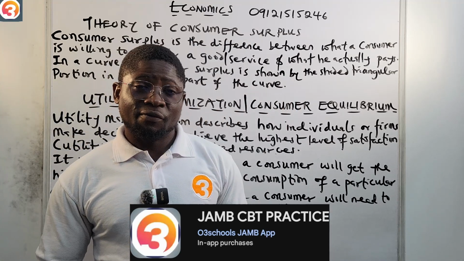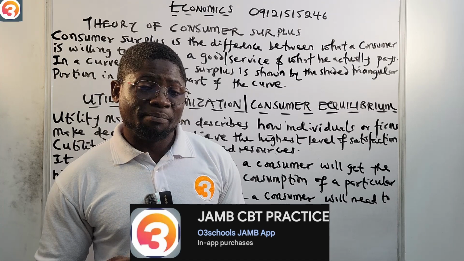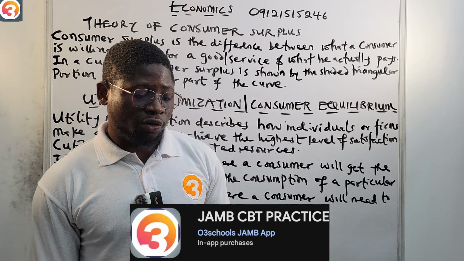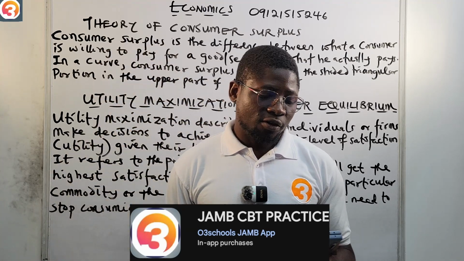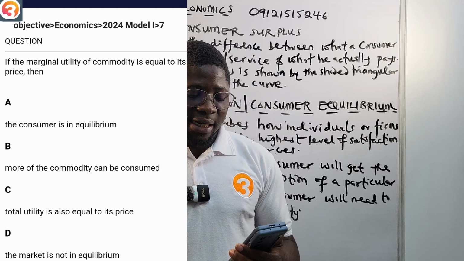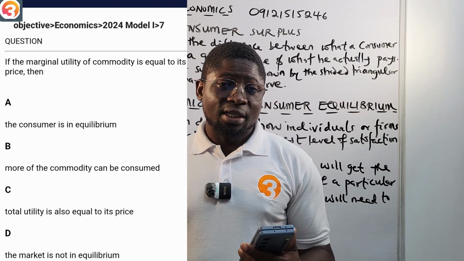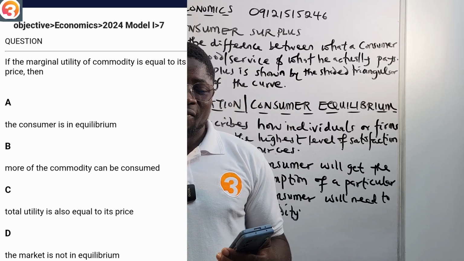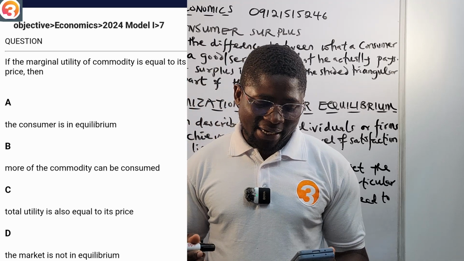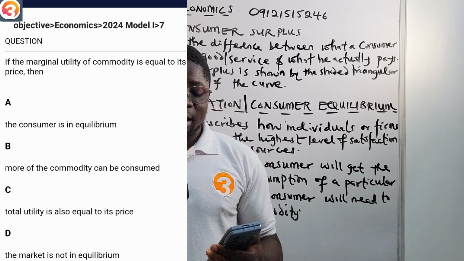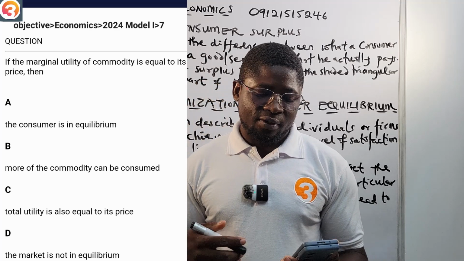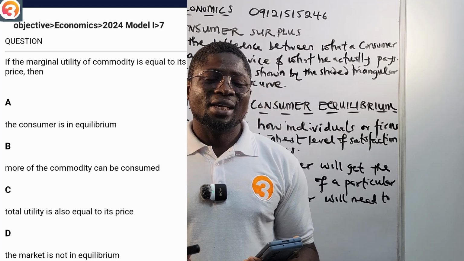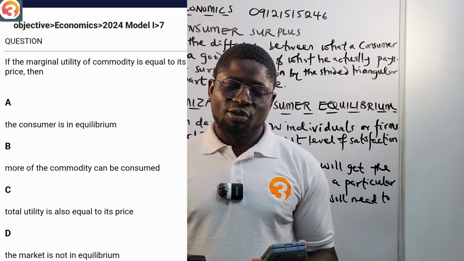Before we talk about the app, let us see a JAMB past question from the app. This is an economics question, year 2024, number 7. It is being displayed on the screen right now. It says that if the marginal utility of a commodity is equal to the price, then A says the consumer is in equilibrium. B says more of the commodity can be consumed. C, total utility is equal to its price. D says the market is not in equilibrium.